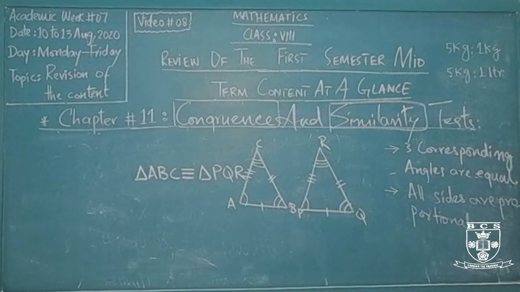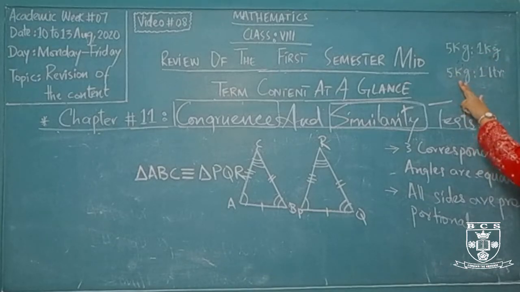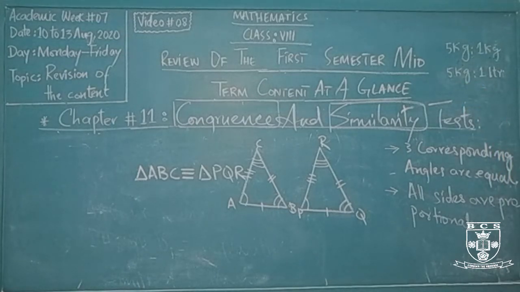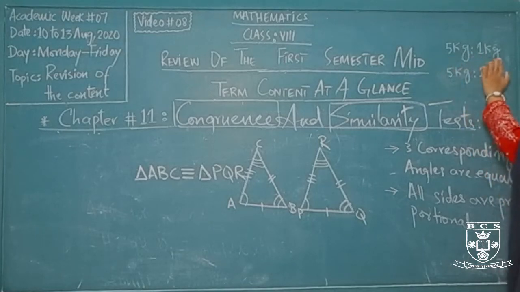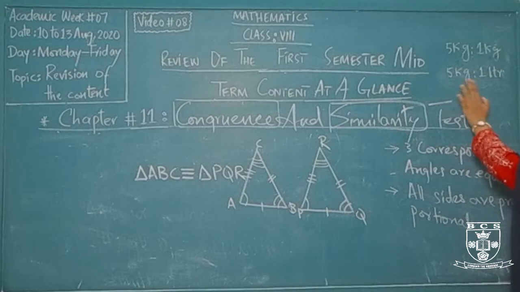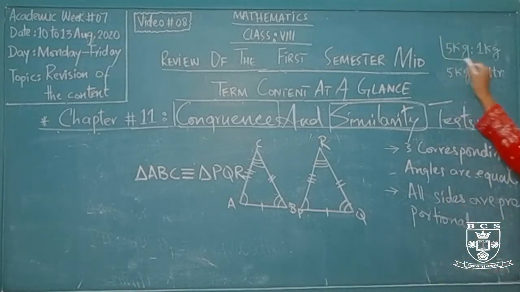Why can I compare some quantities and not others? Because their physical quantities, kilograms and kilograms, are the same, and here the physical quantities we have are kilogram and liter. So these are 2 different physical quantities for 2 different types of matter. So that is why I can compare these 2 quantities, and I cannot compare those 2 quantities. So they are making a ratio and they are not making a ratio.